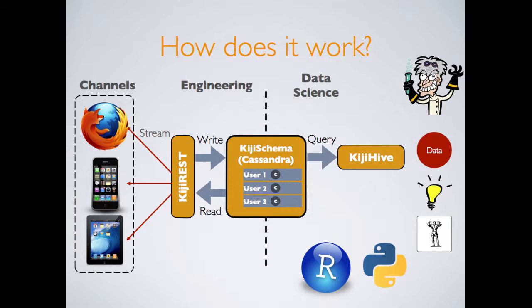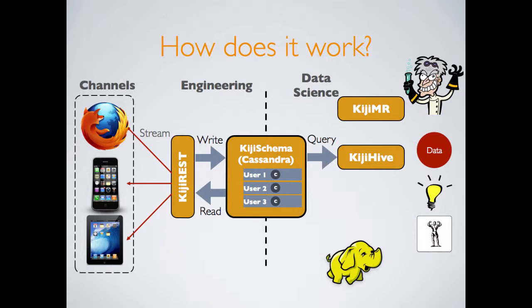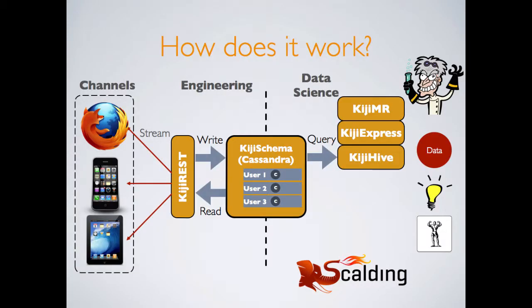As far as training goes, within Kiji, our Kiji MR component, we have a library of common machine learning algorithms like k-means, naive Bayes, collaborative filtering, and so on. For data scientists who are not super comfortable with Java, we have Kiji Express. This is built on Scalding.